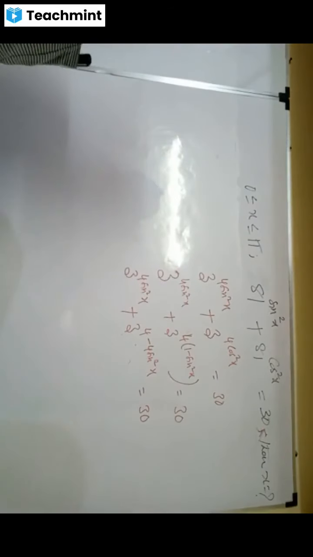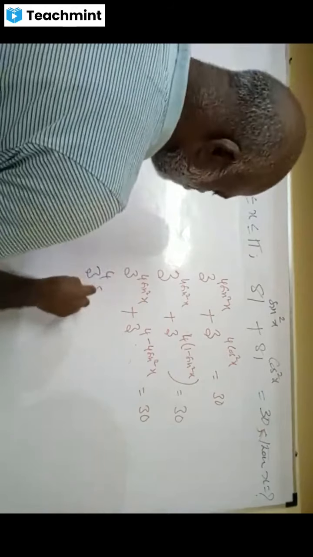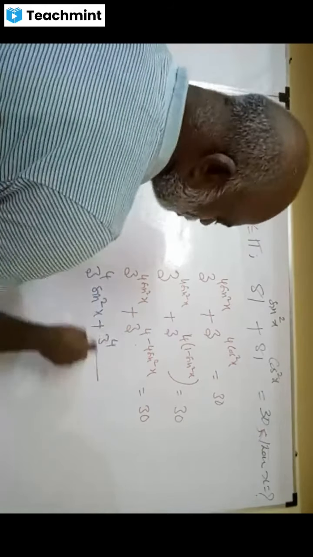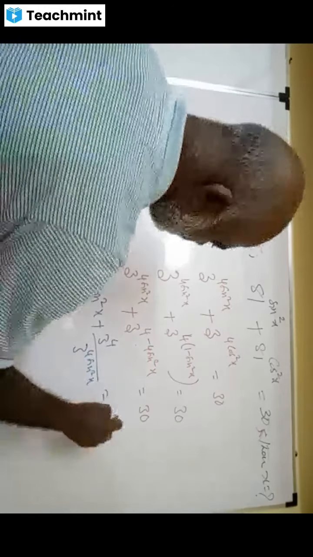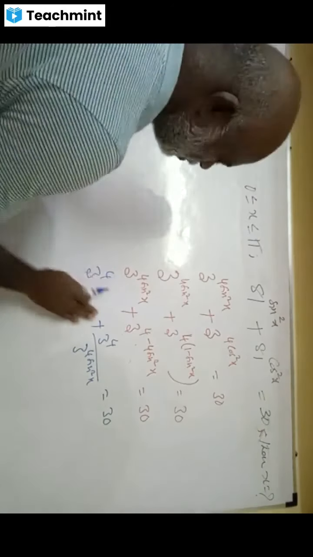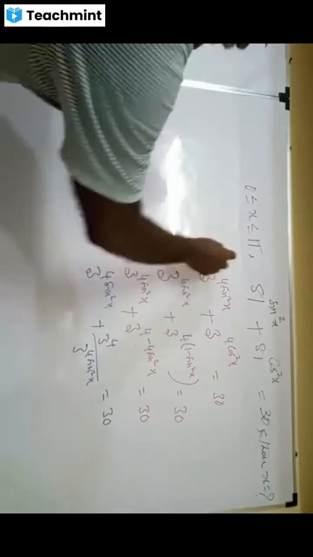Can I write this as 3 power 4 into sin square x? 3 power 4 by 3 power 4 sin square x is equal to 30. Yes or no? Yes, sir.